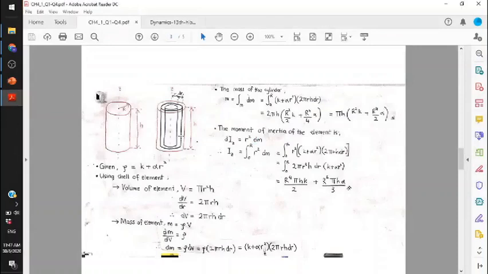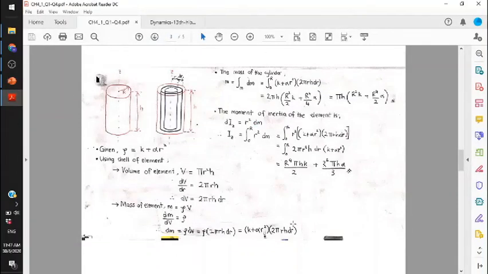I already drew this in the PDF file. First they just list down what they already gave you. Rho equal to k plus alpha r squared. Now since it is cylinder shaped, I use the shell element. First step, as usual, please calculate the volume for this cylinder. So V equal to pi r squared h, then you can obtain dV from this equation.